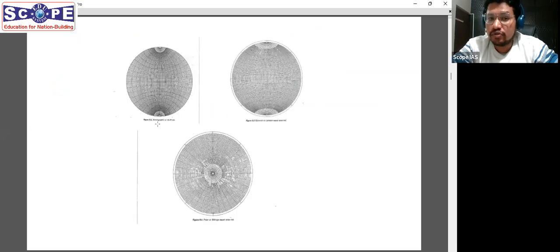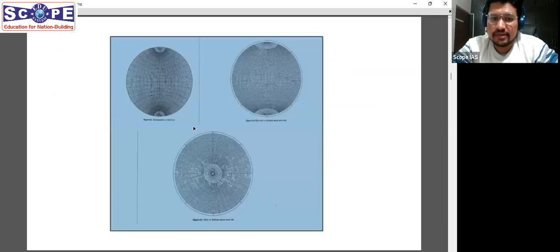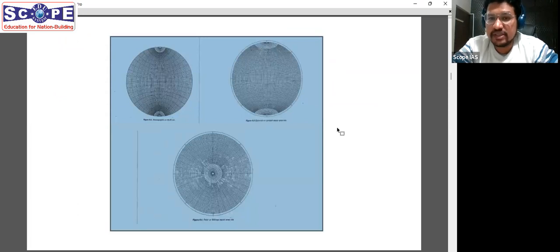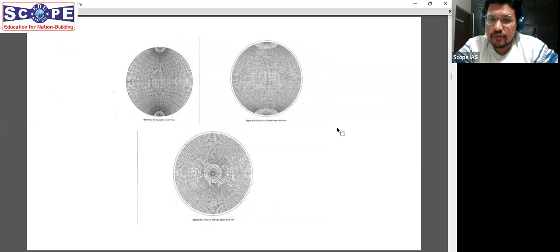Their types: there are three types, as you can look here. One is equal angle, which we all know about, that is the Wulff net. The Wulff net is used usually in crystallography. The other is equal area projection. Equal area projection is one which preserves the area, and this is the one plot which we use in structural geology.